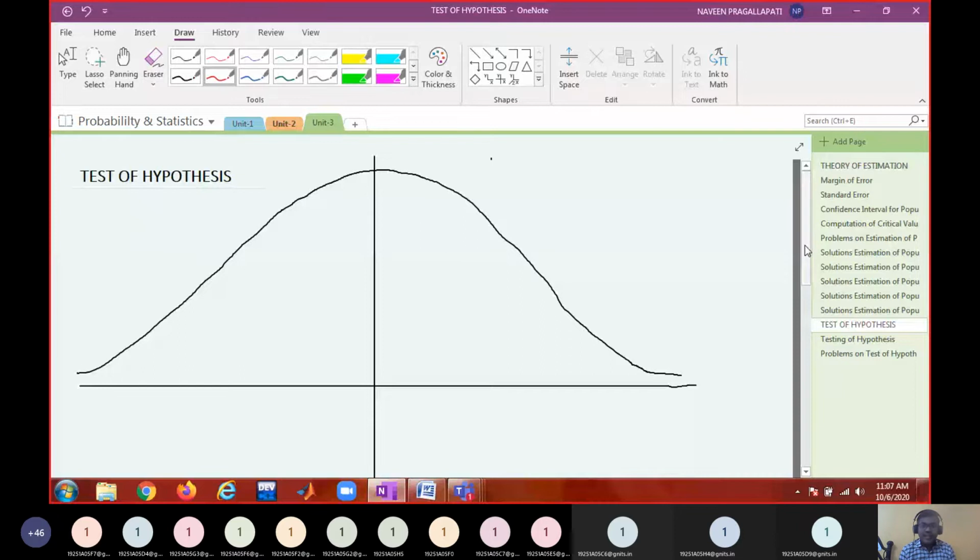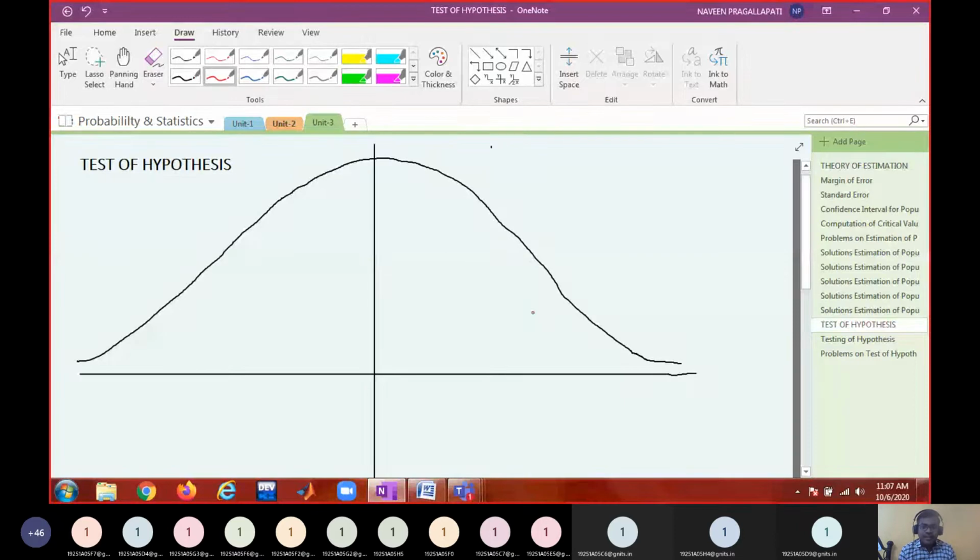So I said there are two kinds of test. One is a two-tailed test.